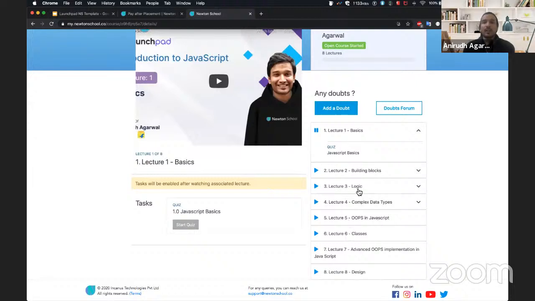Today is our fourth lecture, and in the previous lectures we started with what JavaScript is and how it is different from Java. To cover that you can go through the other courses. Then in the next course we covered some basic building blocks, like how I would write my hello world program and all of that. Yesterday was a very interesting day wherein we talked about conditions and a lot of conditional operators, and then we moved on to loops. If you want to execute some piece of code again and again and again, we understood how loops can help us.